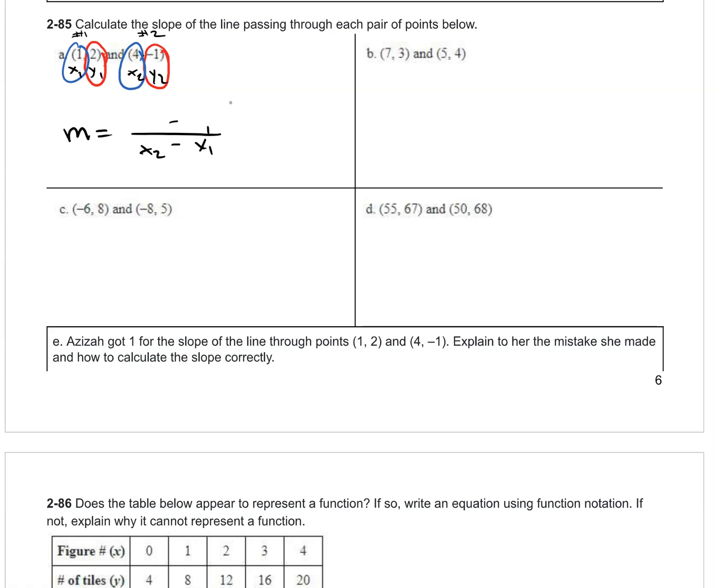Alright, so y2 minus y1, that's going to be negative 1 minus 2. And then x2 minus x1, x2 is 4, 4 minus 1. So we have negative 1 minus 2, and that is negative 3. Careful there, negative 1 subtract 2 becomes even more negative, and 4 minus 1 is 3. Now you have a negative divided by a positive, so the answer is negative 1.